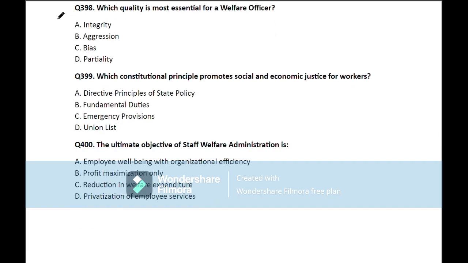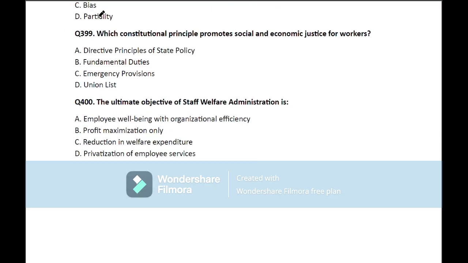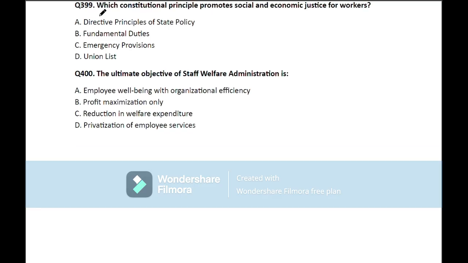Question number 398. Which quality is most essential for a welfare officer? So here the correct answer is integrity. Move on to the next question.